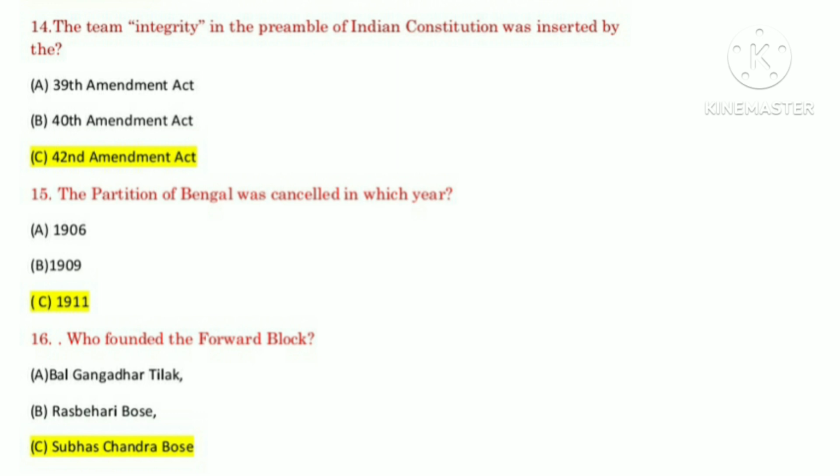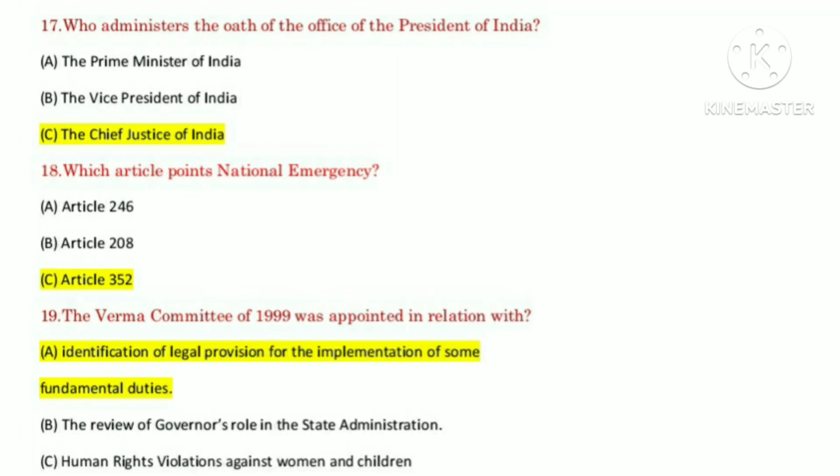Question number 16. Who founded the Forward Bloc? Answer: Subhash Chandra Bose. Question number 17. Who administers the oath of office to the President of India? Answer: the Chief Justice of India. Question number 18. Which article deals with national emergency? Answer: Article 52.